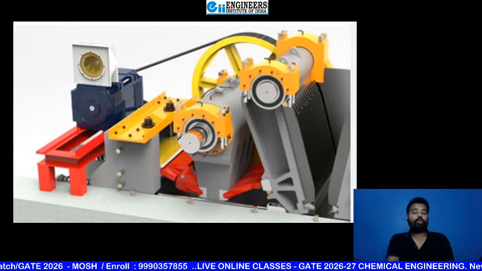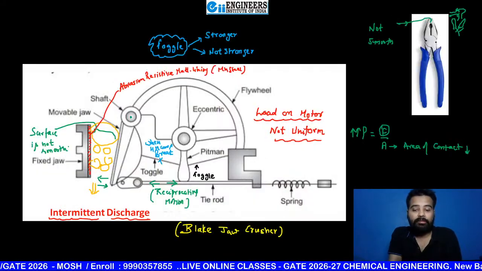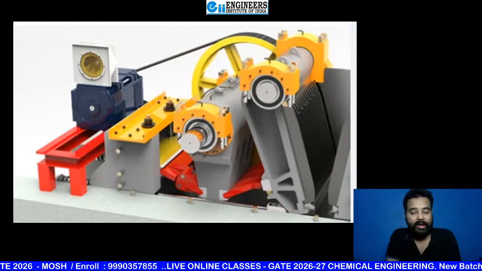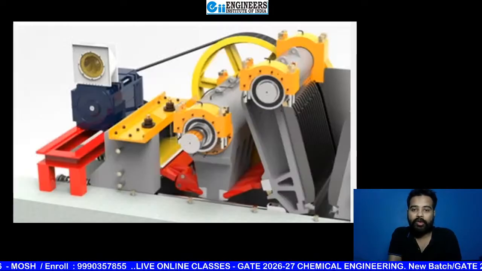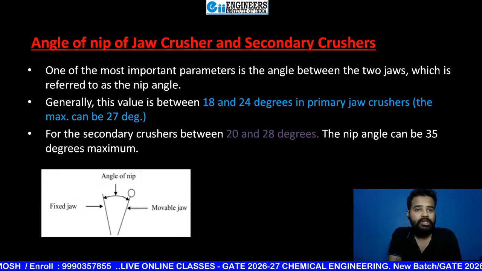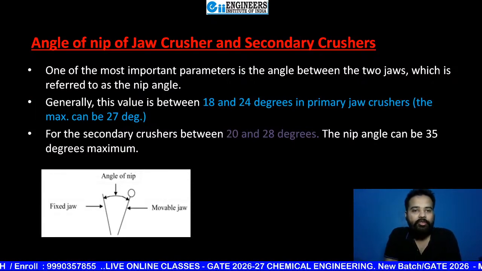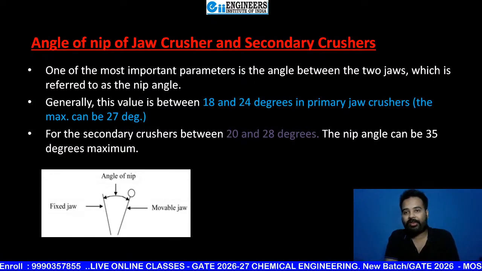Here you can get more feeling of this 2D diagram with this 3D diagram. Okay. Now the next topic is angle of nip of jaw crusher and secondary crushers.